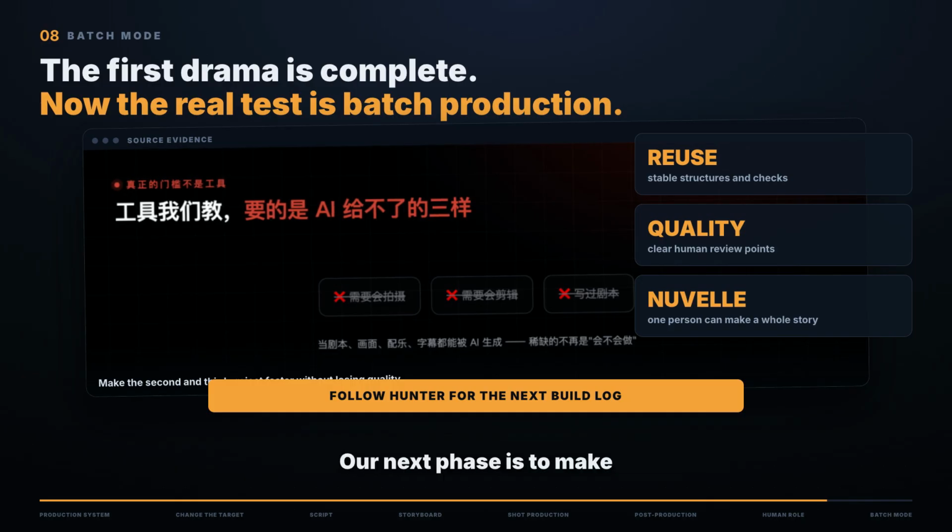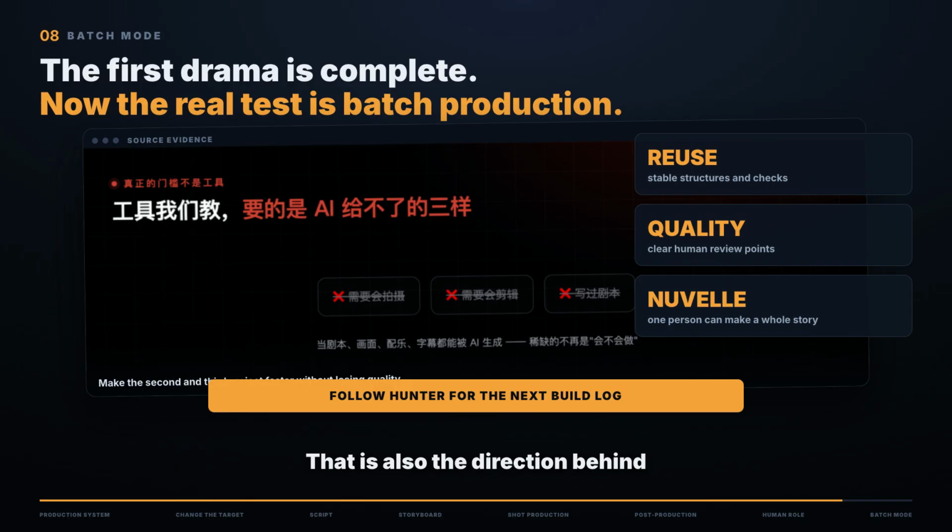Our next phase is to make the workflow more productized. More stable script structures, storyboard formats, shot generation, asset management, music cues, and subtitle checks. That is also the direction behind Nouvelle. Turning the idea that one person can make a whole drama into a repeatable production method.